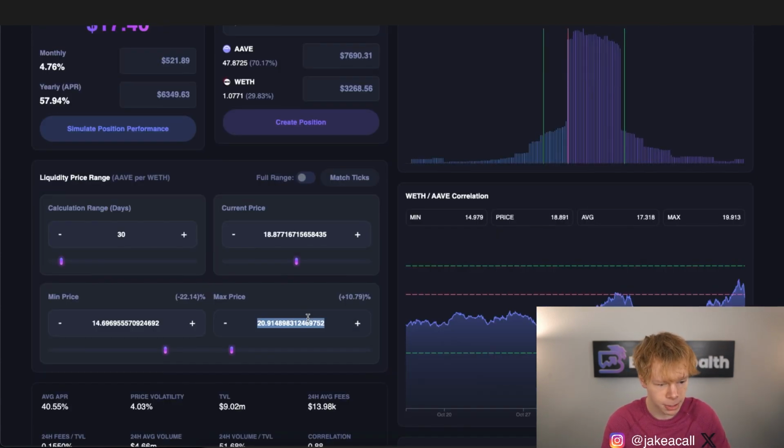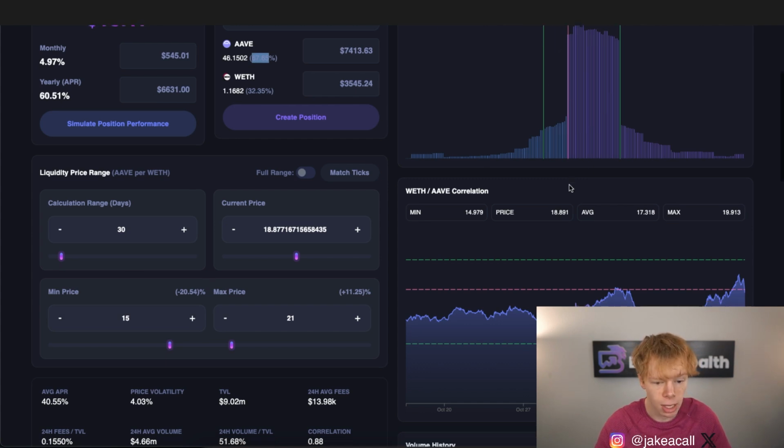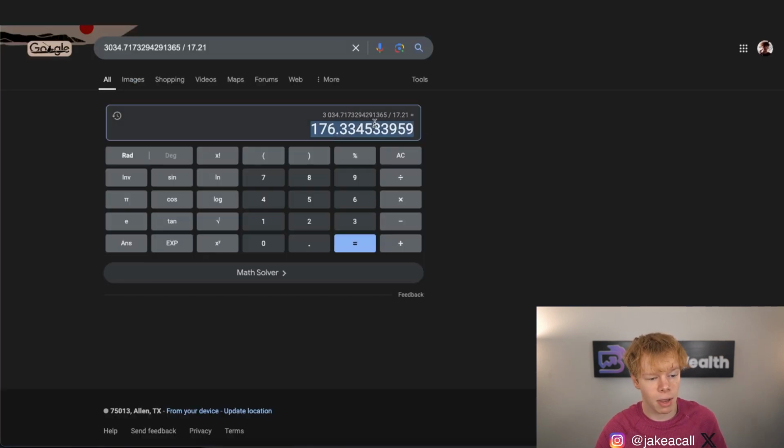So as far as my max price goes, I would put that at something like 21, and then my min price, I'm going to put that at something like, let's just say 15. That would get me about 67% Aave, which means I'm not locking in a crazy amount of divergence loss. If we were to go back to the initial pool entry price of roughly 17.21, that would mean that Aave would have to go up to $176 and Ethereum would have to stay the same, or Ethereum would have to go down and Aave would have to stay the same, something like that. Basically, Aave would have to outperform Ethereum.